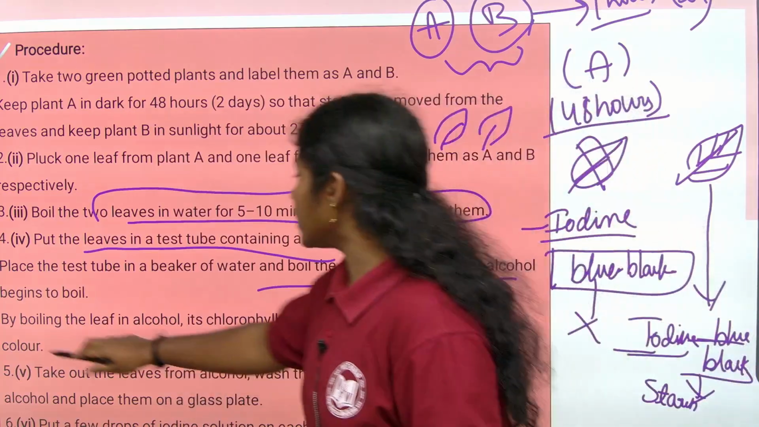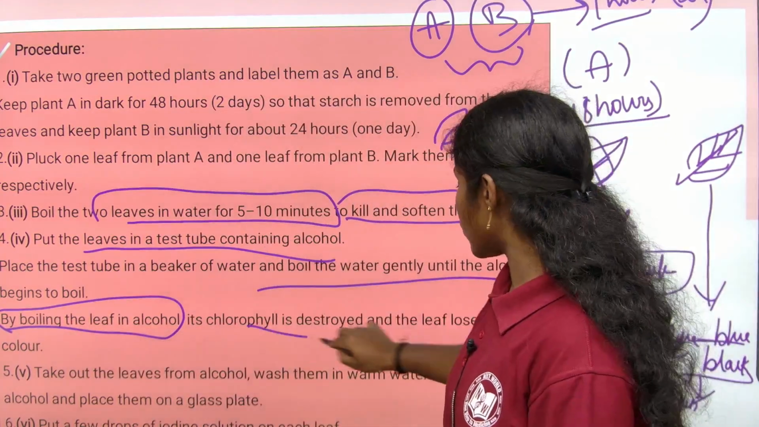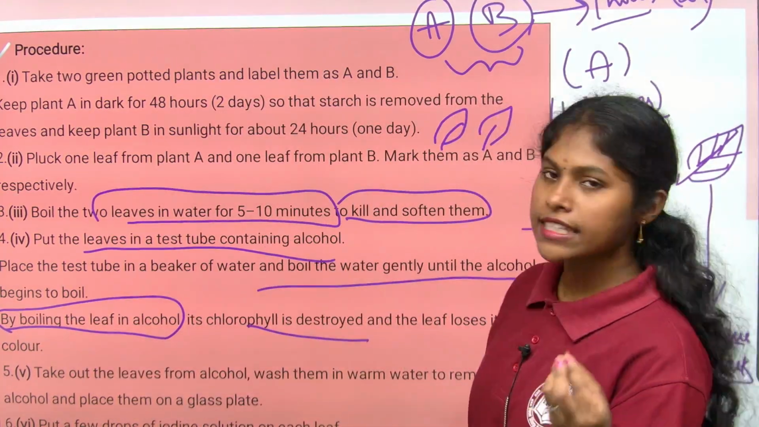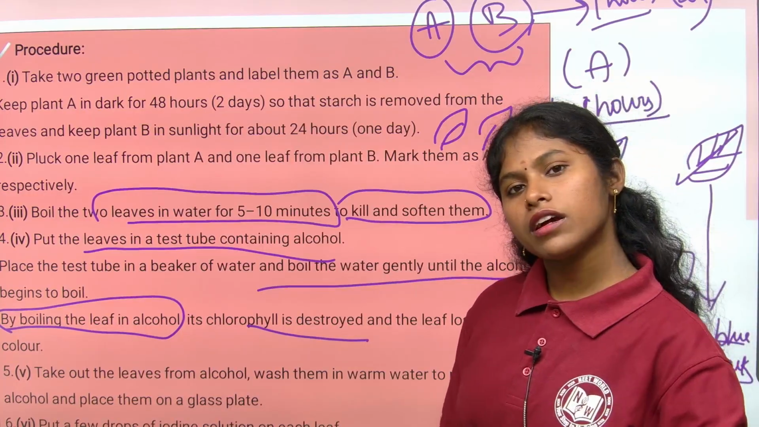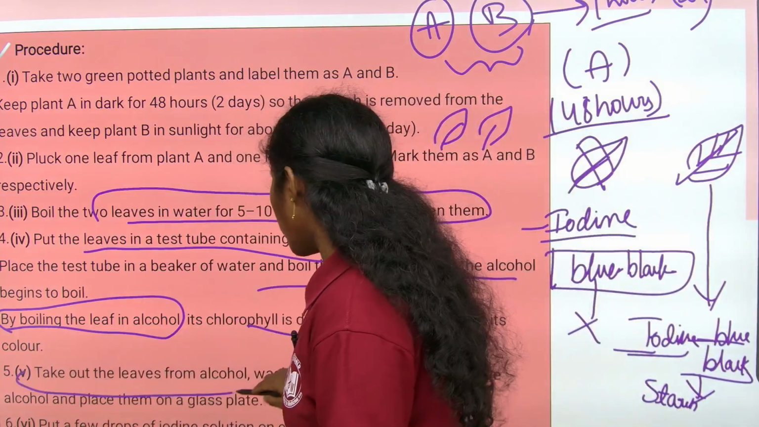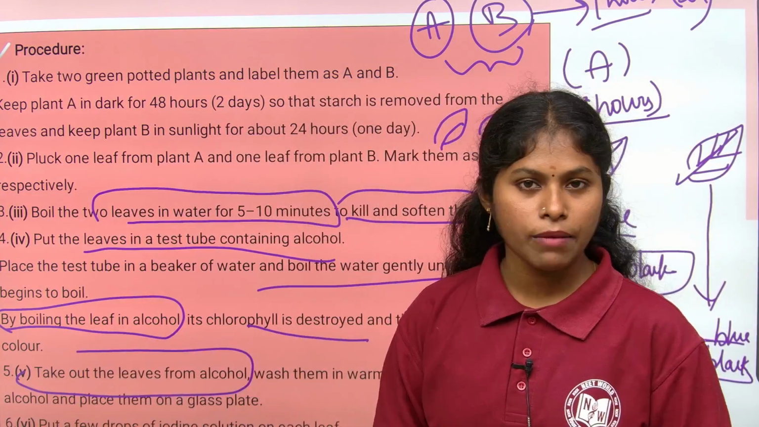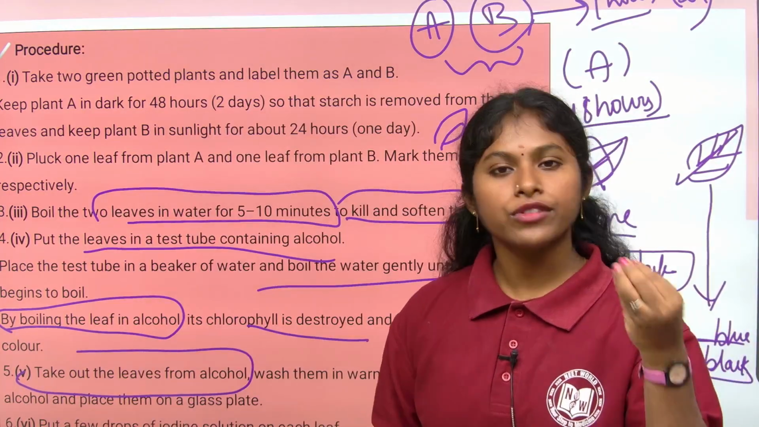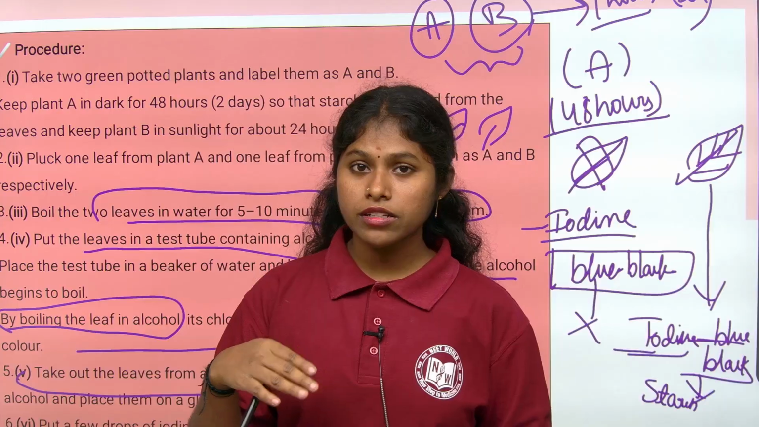After that, by boiling the leaf in alcohol, what will happen, children? The chlorophyll is destroyed and the leaf loses its color. When the chlorophyll is destroyed, the leaf does not appear green, right? Take out the leaves from the alcohol and wash them with warm water, to wash away the alcohol. Then you have to add the iodine solution. When you add the iodine solution, what will happen, children?